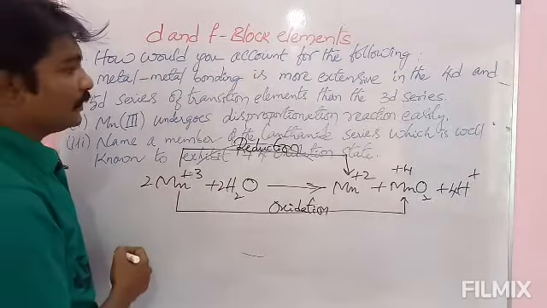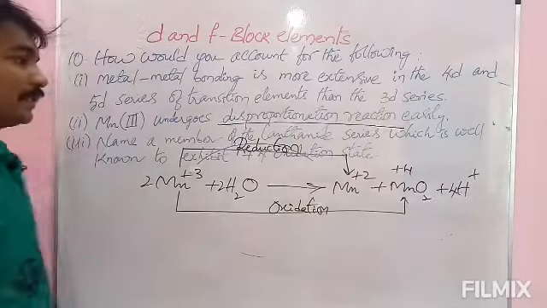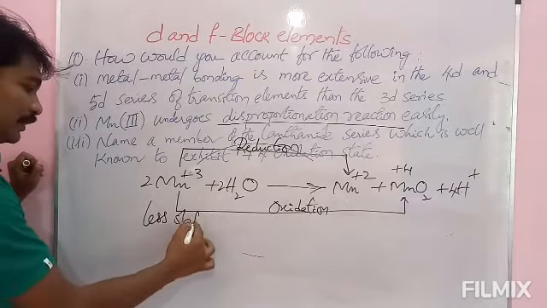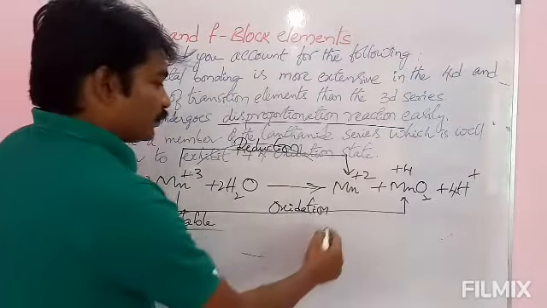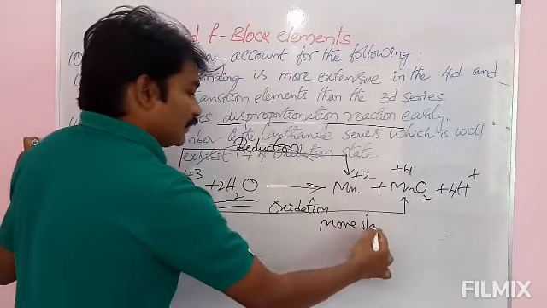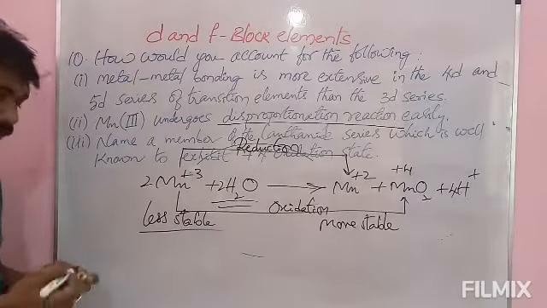That's why it is called a disproportionation reaction. Mn+3 is less stable. It becomes more stable in the presence of water, forming the more stable ion, Mn+2. Please note down this one.